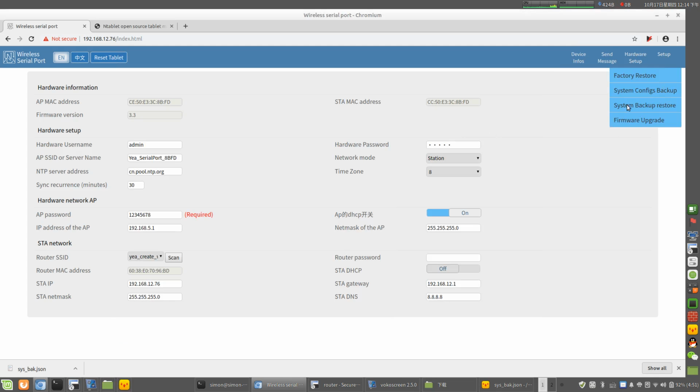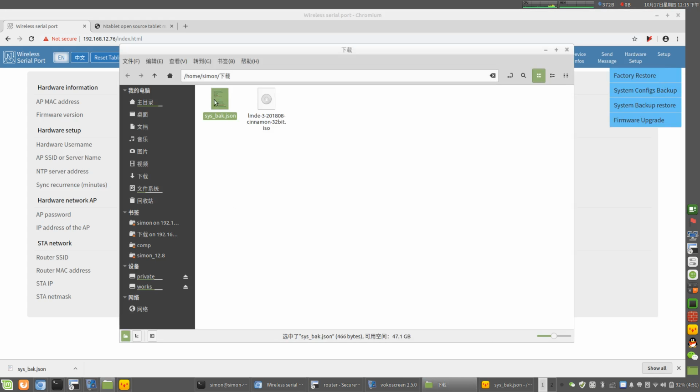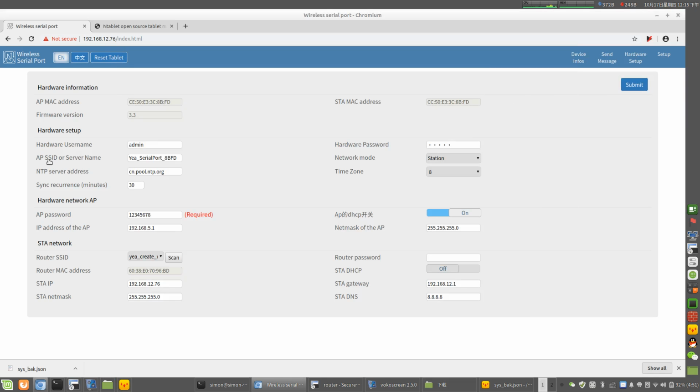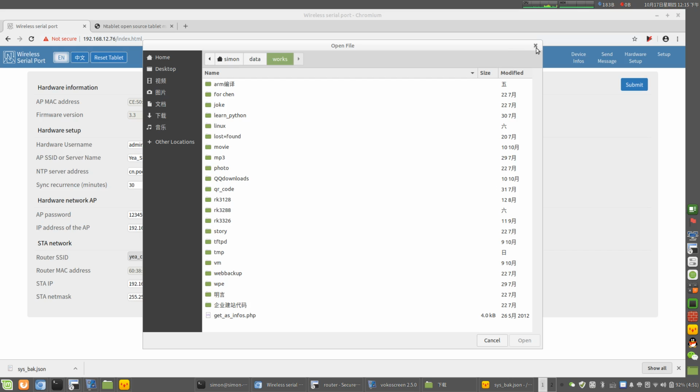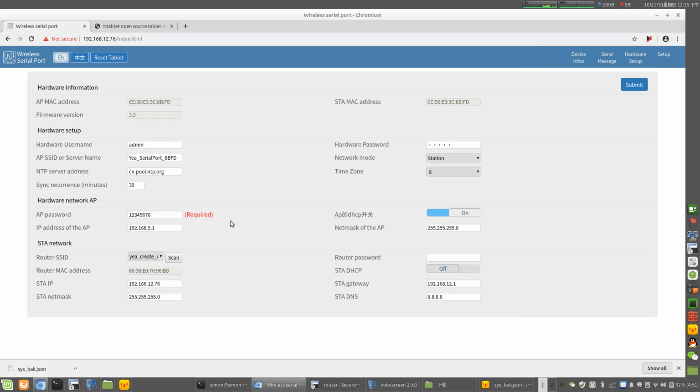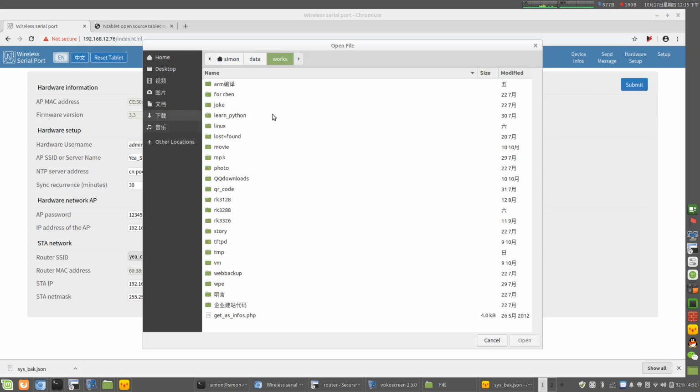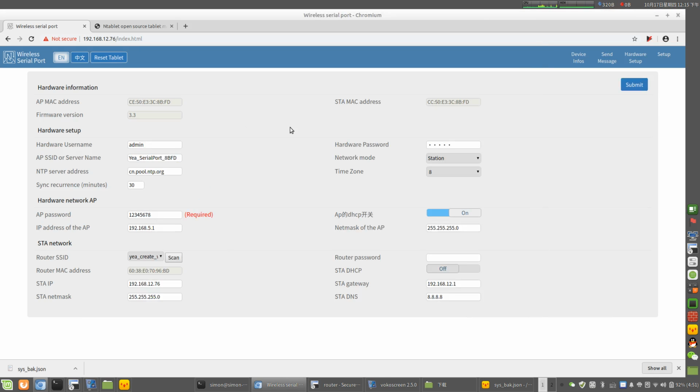And the system backup restore, we can use this backup file for restoring the network setup of the wireless serial port. And the firmware upgrade: if the firmware has bugs or needs improvement, we will release some firmware for this wireless serial port.